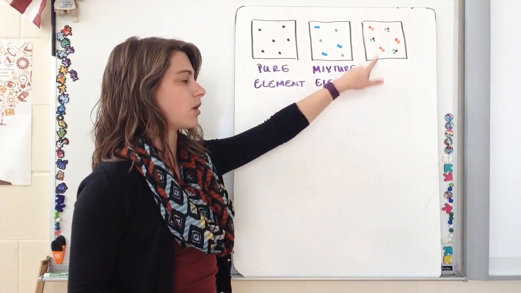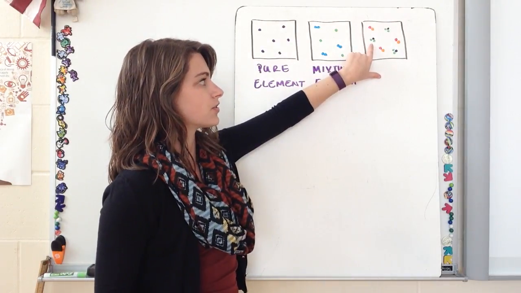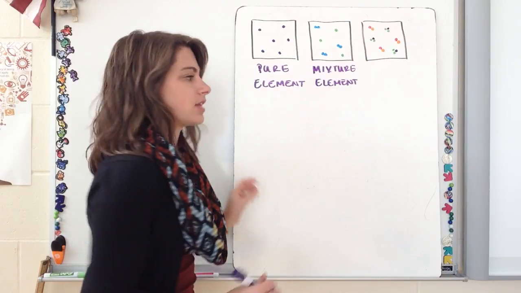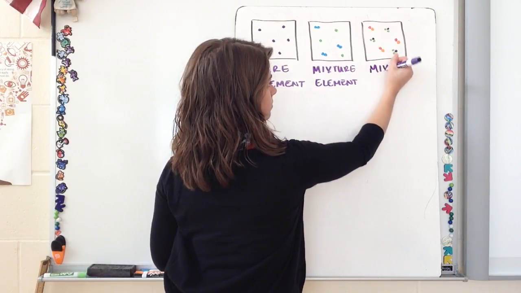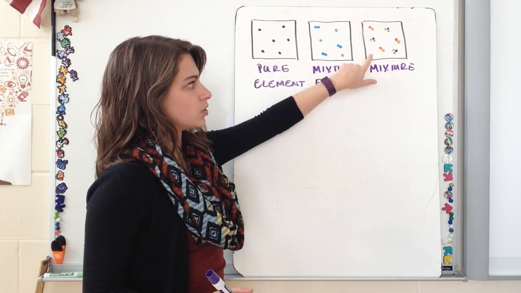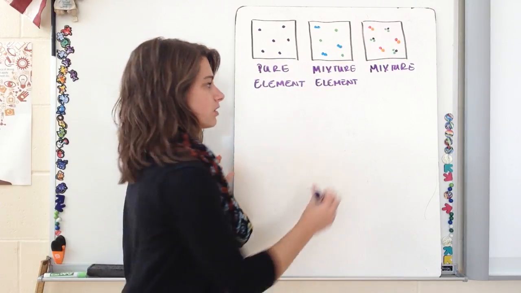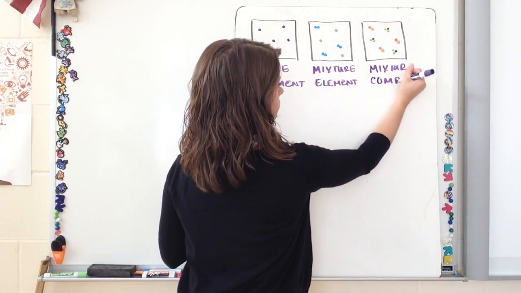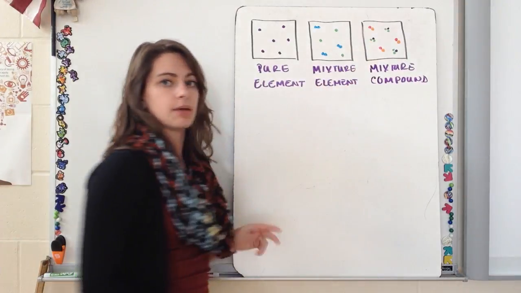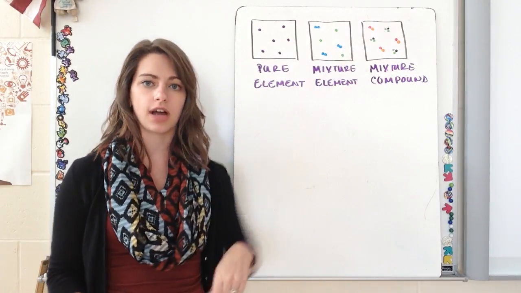Finally, if we look at our last particle diagram, I see two different types of particles. I see a particle where there's two green dots and a purple dot, and I see a type of particle where it's a pink dot and an orange dot. So that makes this a mixture. And now if I look at each of these individually, my pink dot and orange dot are stuck together, they're made up of two different things, so that's a compound. And then my purple dot with two green dots is made up of two different things stuck together, so that's also a compound. So our last box is a mixture of compounds.